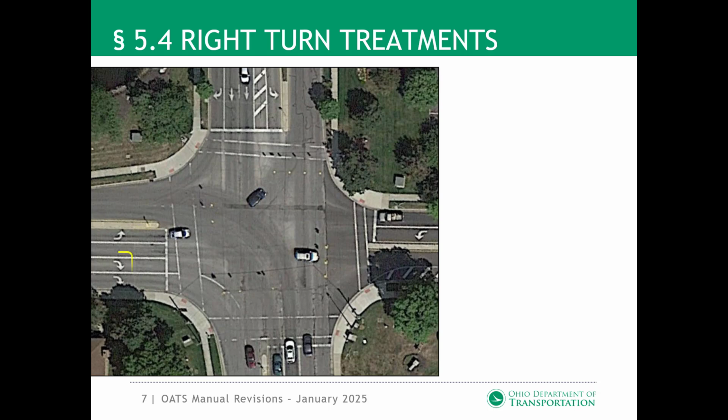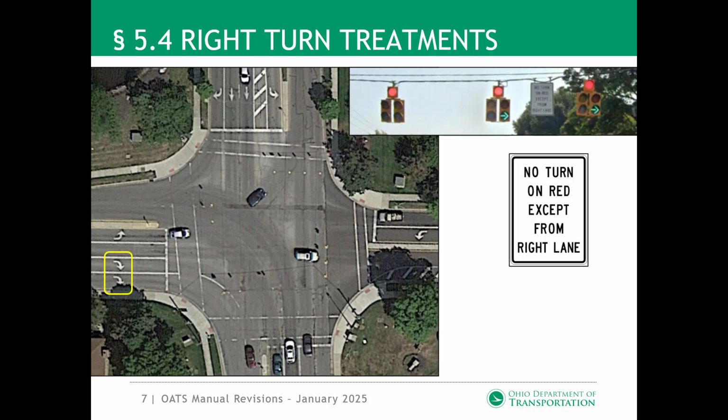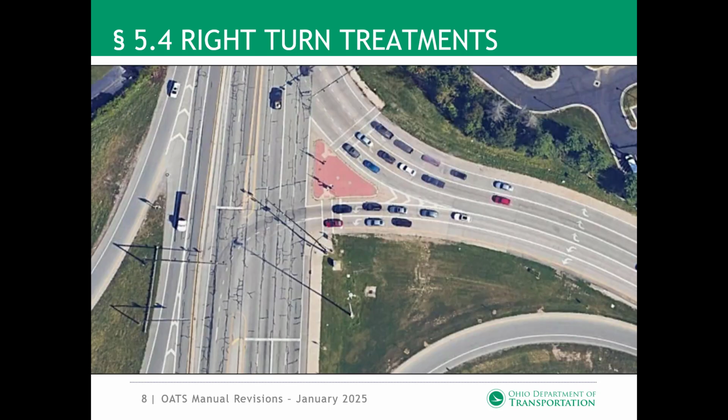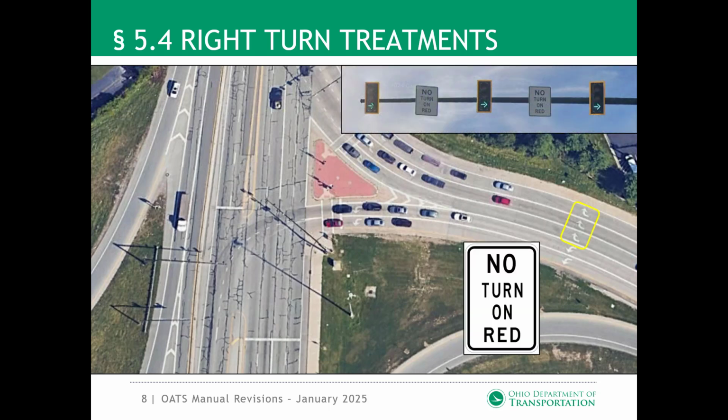Here is an example of dual right turn lanes where the lane closest to the curb is allowed to turn right on red. Here's an example of triple right turn lanes where the right turn on red is prohibited.